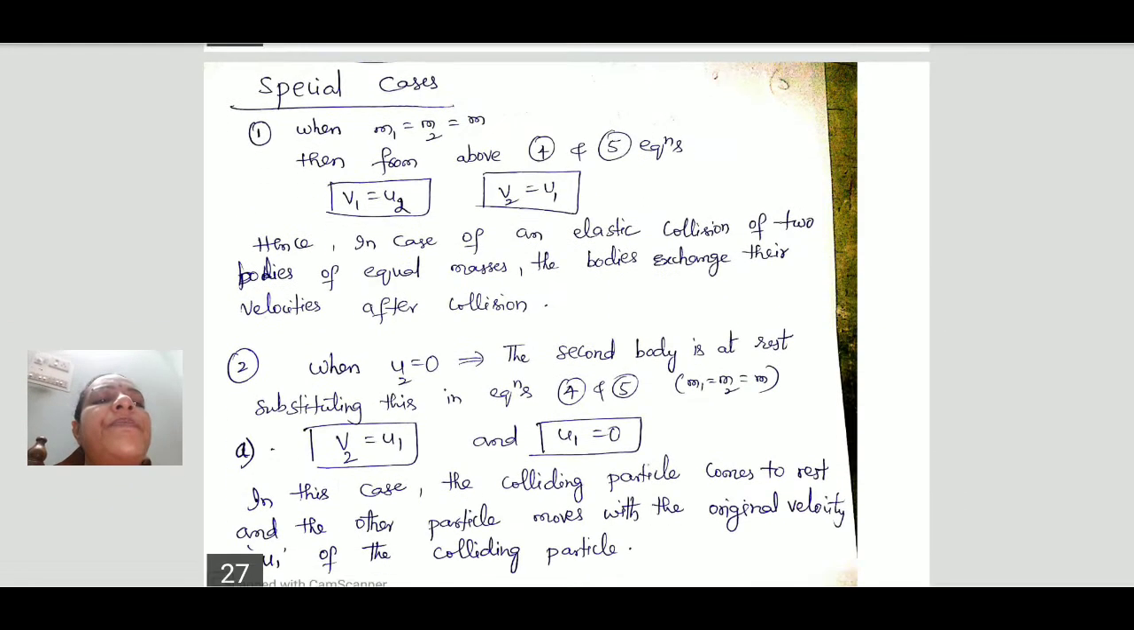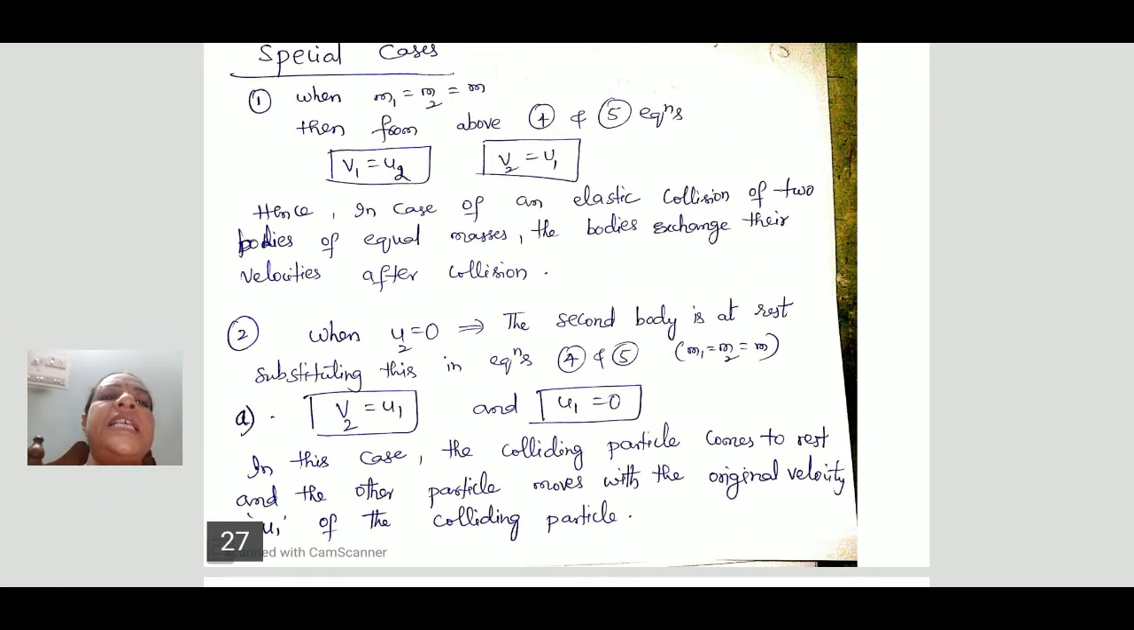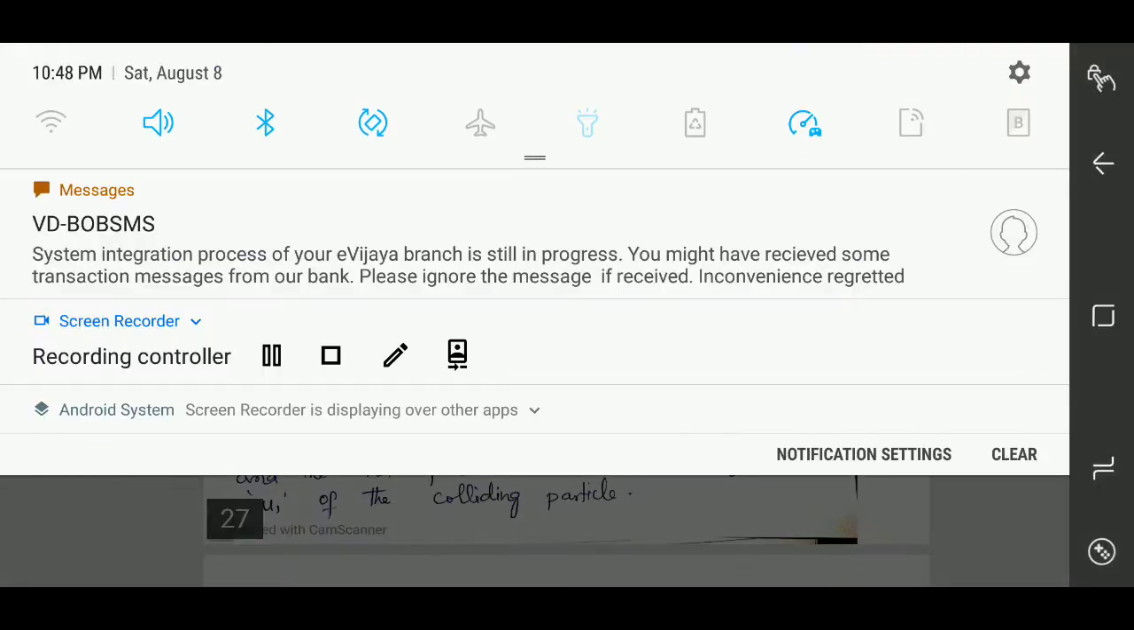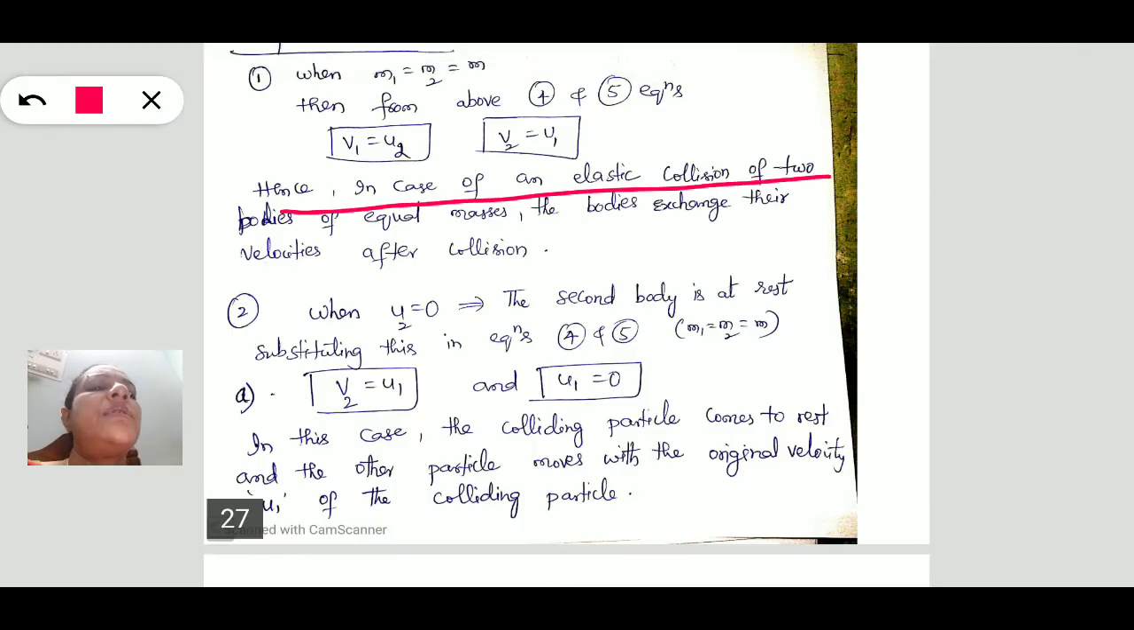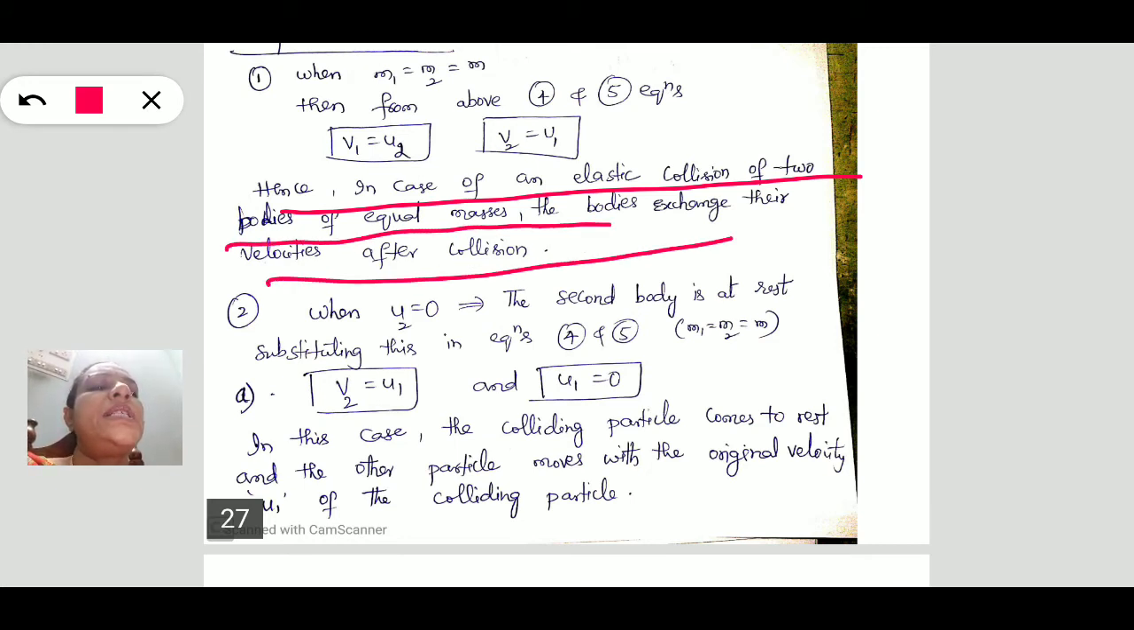What is the meaning of this case? In case of an elastic collision of two bodies of equal masses, the bodies exchange their velocities after collision. The initial velocity of the second body goes to the first body after collision. Similarly, v2 is equal to u1.